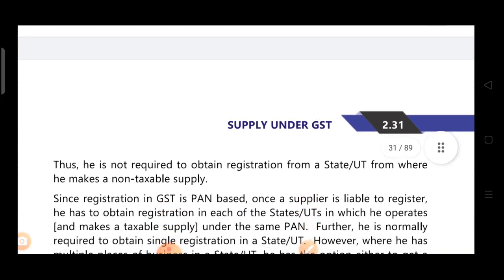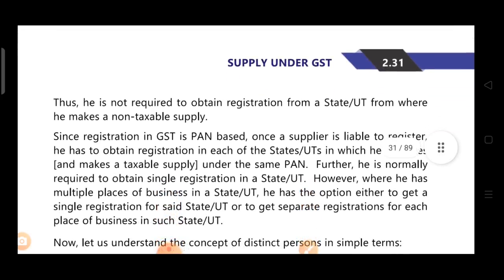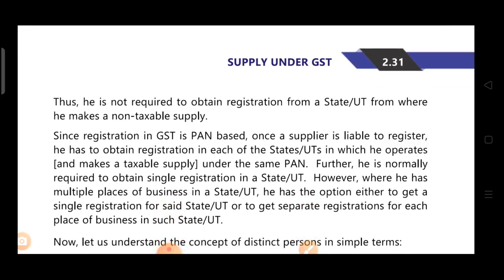Now thus he is not required to obtain registration from a state or union territory from where he makes a non-taxable supply. So since registration in GST is PAN-based, once a supplier is liable to register, he has to obtain registration in each of the state or union territories in which he operates and makes taxable supply under the same PAN. Clear?